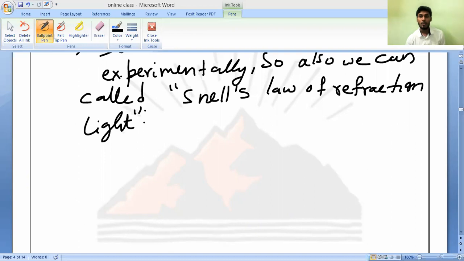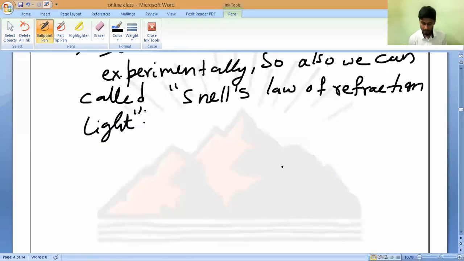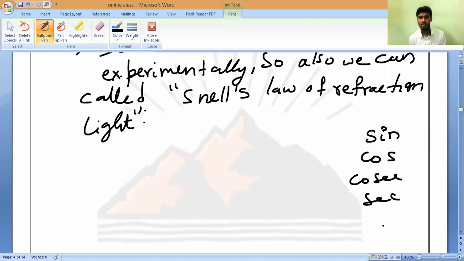You may notice that in class 9th you have studied trigonometry. Do you remember trigonometry? Yes, sir. Sine function, cos function, cosec function, sec function, tan and cot. Have you remembered? So these are called trigonometric functions. So we don't have any use with that.